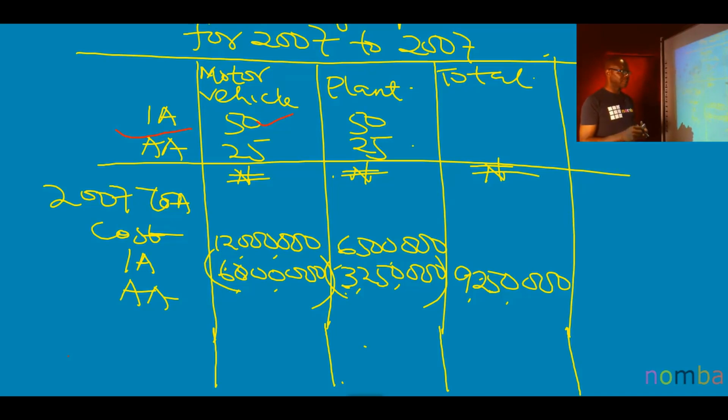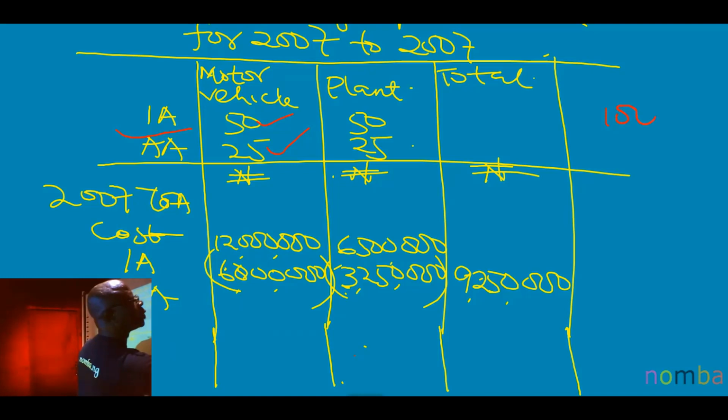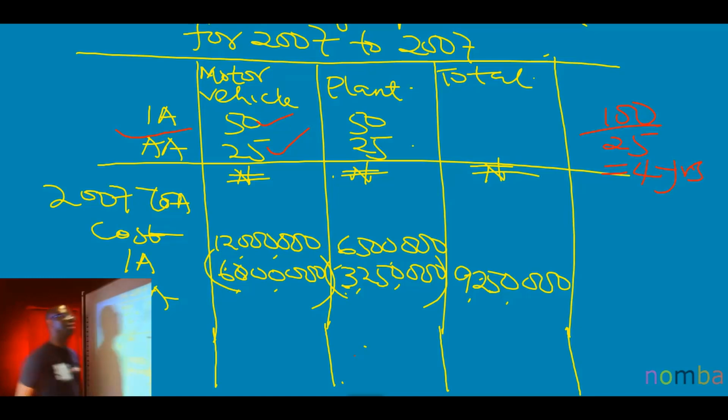And how do you get the expected life of the asset? 100, that is a standard, over the AA rate. In this case, what's the percentage of my AA here? 25%. So the expected life of this asset is 100 divided by 25, which gives me 4. This time you say 4 years. So if I want to get my AA, the balance I am getting from cost minus IA will be divided by 4 years.